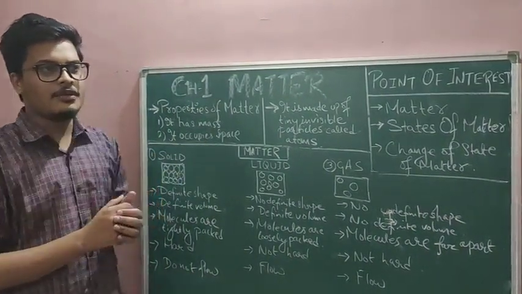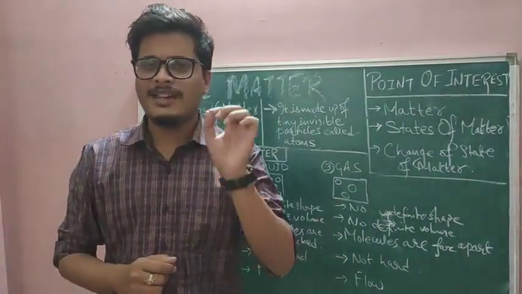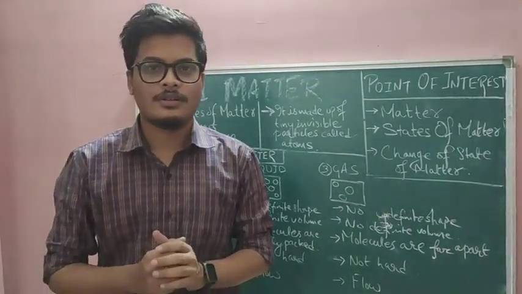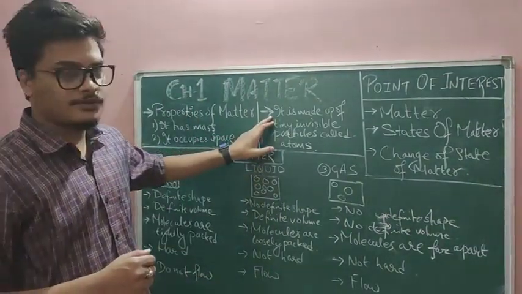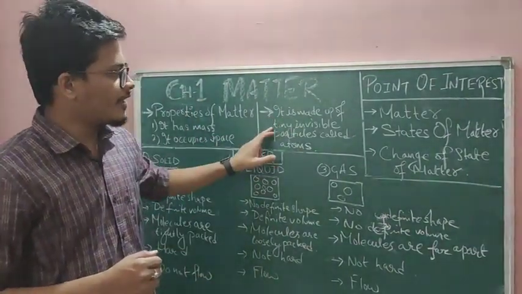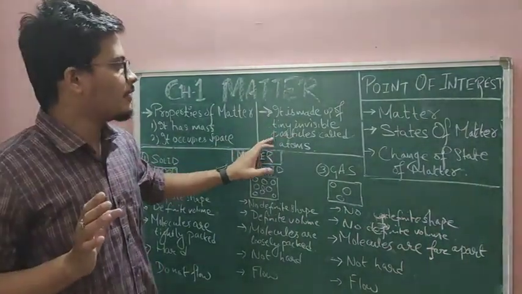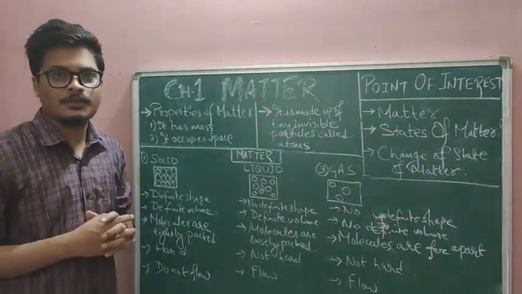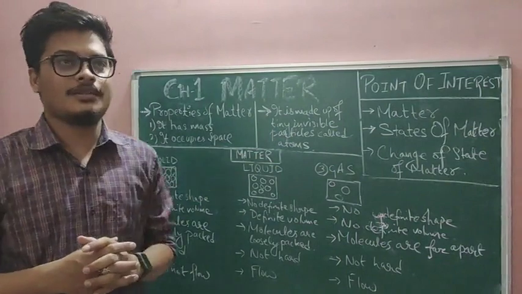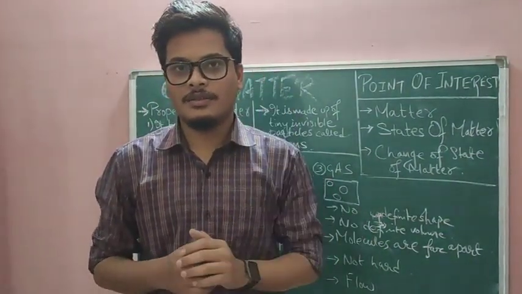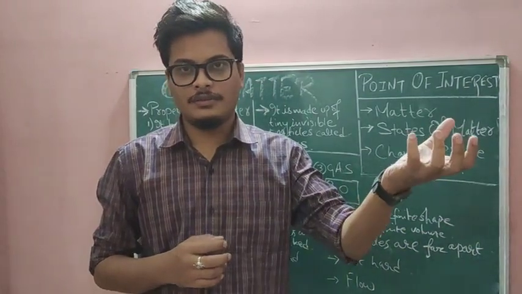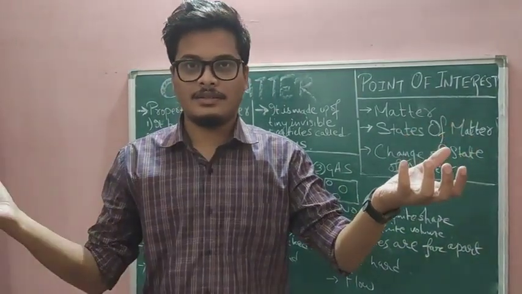And remember, matter is made up of very tiny, invisible particles called atoms. Clear? Now, matter exists in this universe in three major states, that is solid, liquid, and gas.